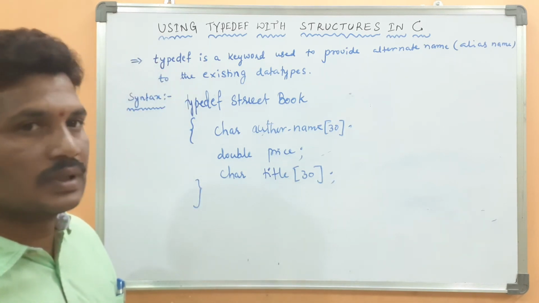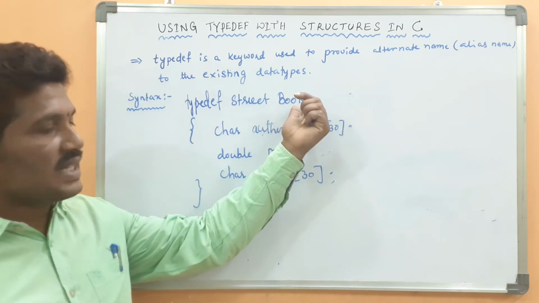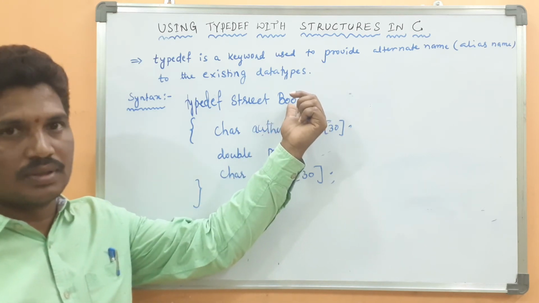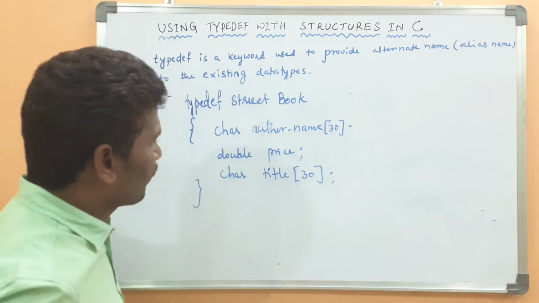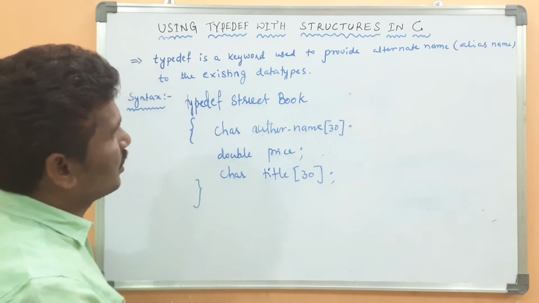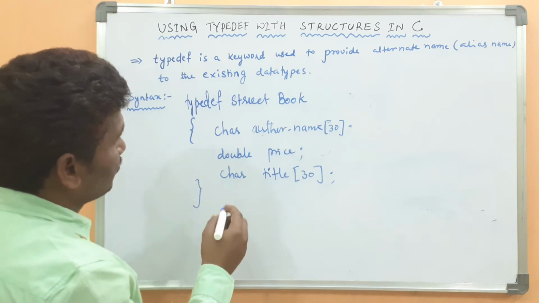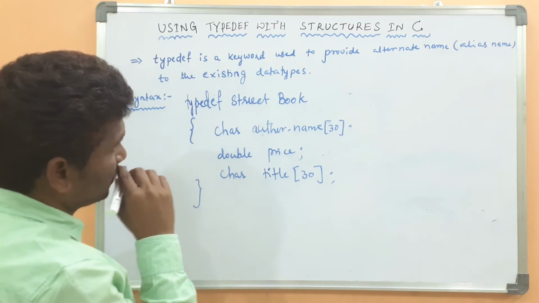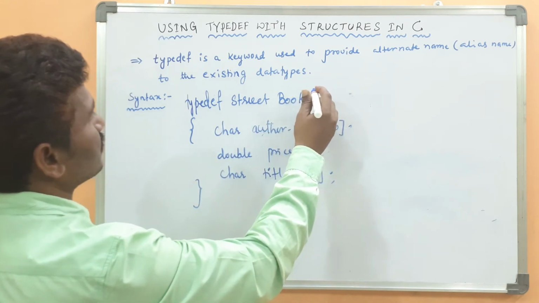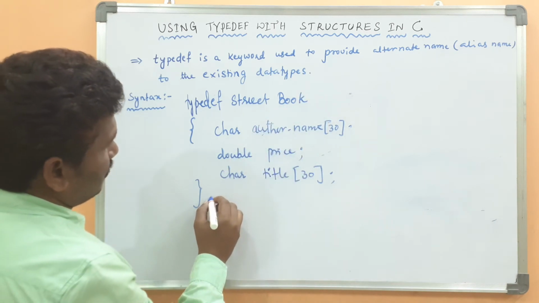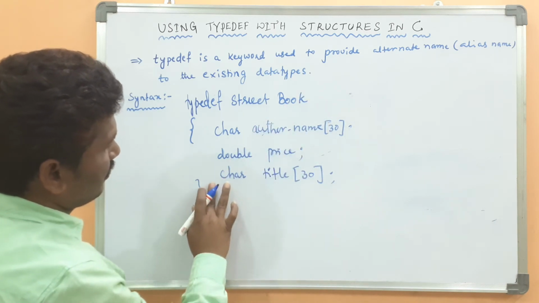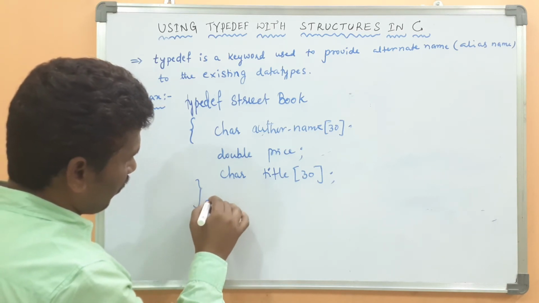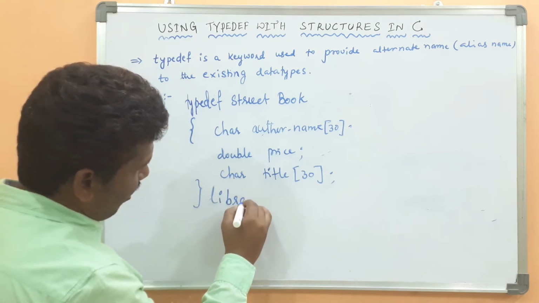Then here, book is a structure name, but you can provide a new name to the structure name book. What name do you want to give? Library.